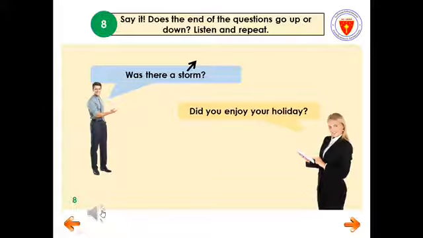And then the next question, "Did you enjoy your holiday?" So the end of the question still goes up. Why? Because these questions are answerable by yes or no. So that's why at the end of the questions, you need to go up. Okay? So that is activity 8.